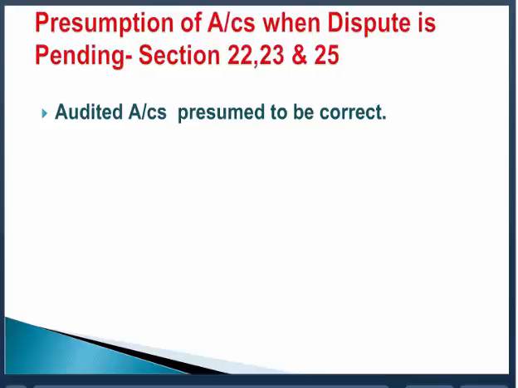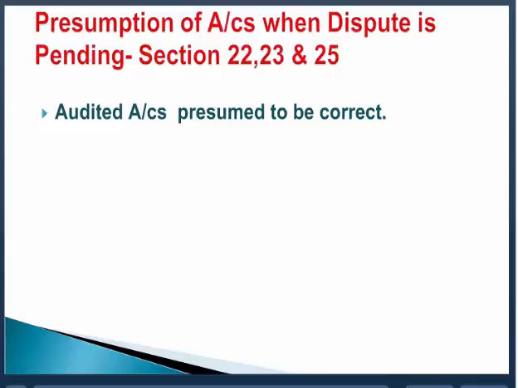The dispute is referred to the authority. Actually, what happens? It's only a matter of arithmetical calculation, because the bonus is payable on the basis of the profit. Profit is a part of the accounts. Profit is a calculation and all that. So the dispute is pending before the authority and referred to the authority because there is a dispute. Authority is asking for the information from the employer. Kindly give us the information, P&L account and the balance sheet and the statement of the particulars. Provide us the information. Employer provides the information.